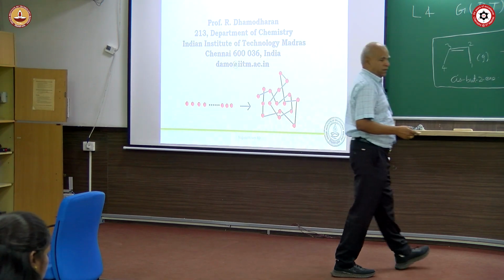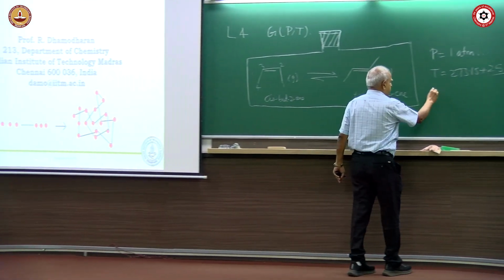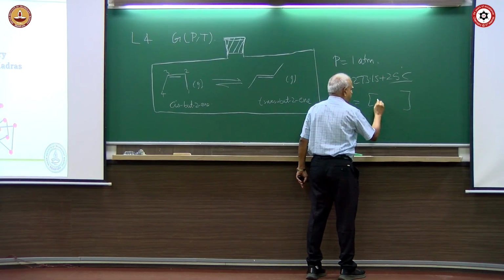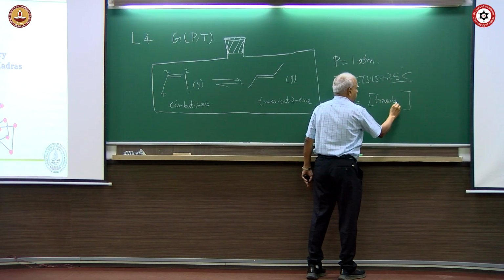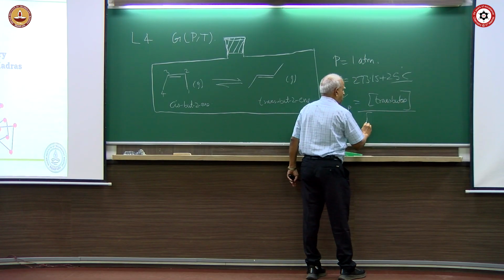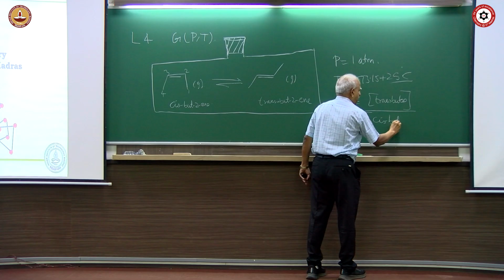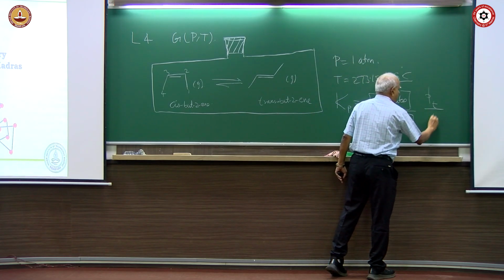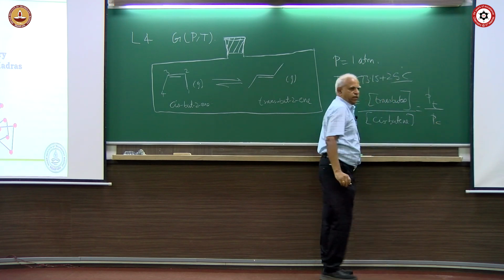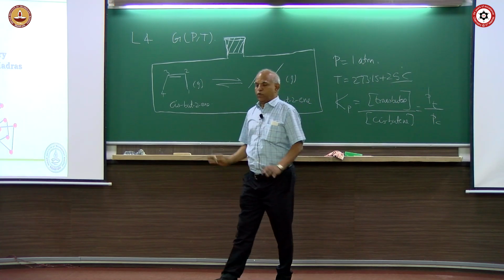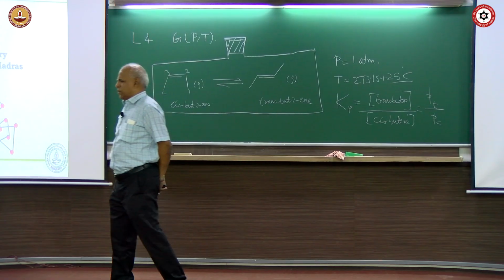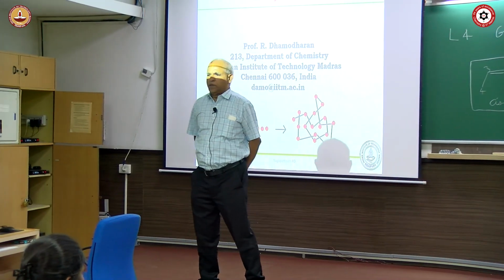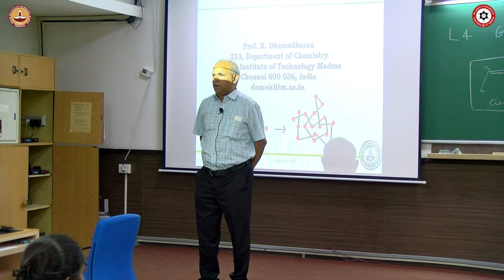So, what you are interested in is finding out the equilibrium constant K P, which is given by concentration or partial pressure of trans butene divided by cis butene, right. Instead of concentration, you can write partial pressure of trans divided by partial pressure of cis. If you know this number, let us say it is 2.3, just for argument, at 298 Kelvin and 1 atmosphere pressure, some number, okay.